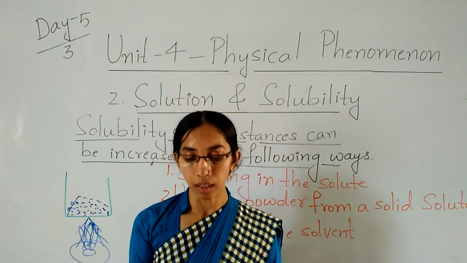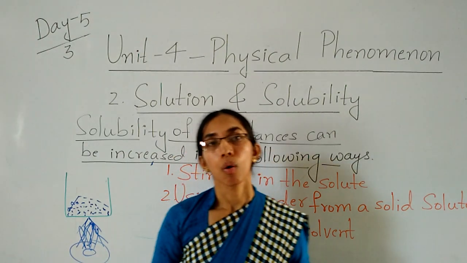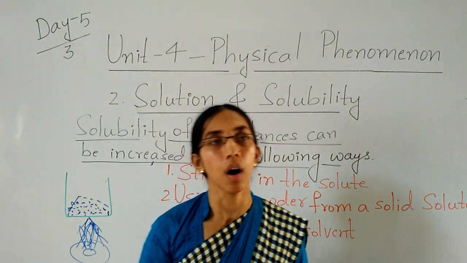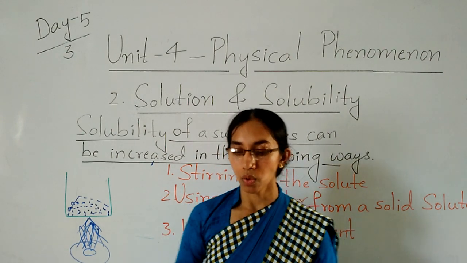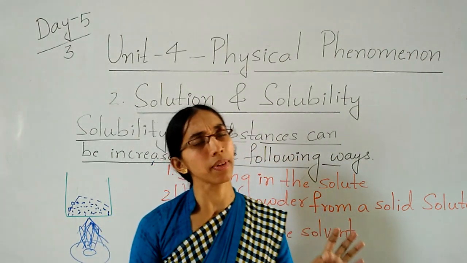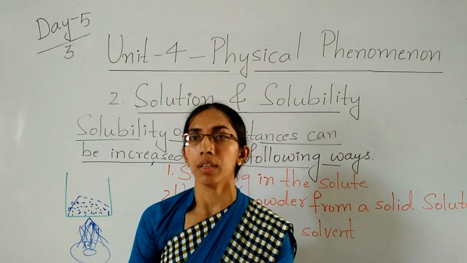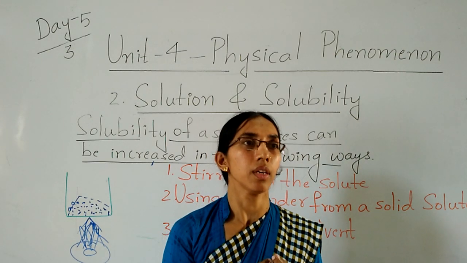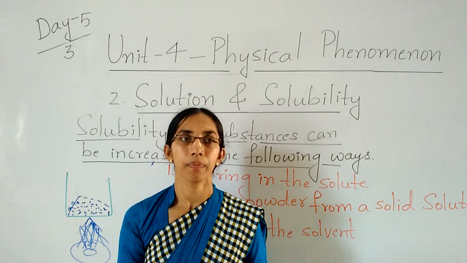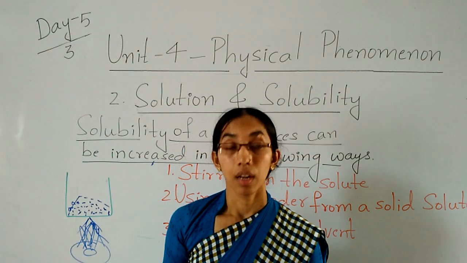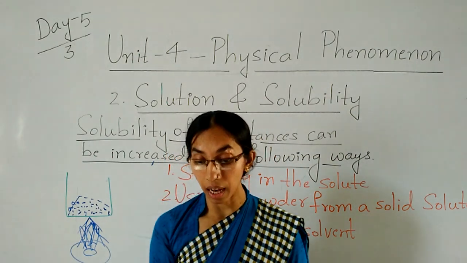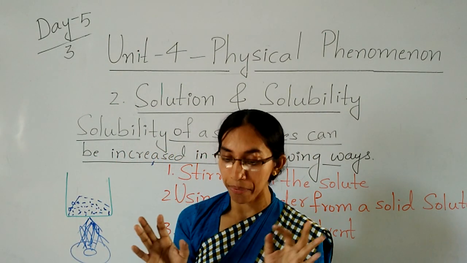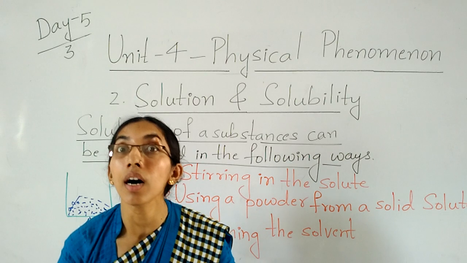Do you know, children, water is called a universal solvent. Water is called a universal solvent as most substances dissolve in it. Water is a colorless, tasteless liquid, but it is the reason behind the presence of life on earth.